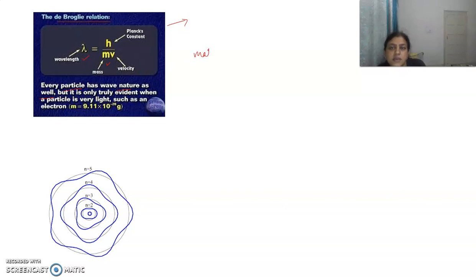Or we say that matter has dual nature. It can behave as a particle, and it can behave as a wave also. For this an equation was given: lambda is the wavelength, m is the mass of the electron, v is the velocity, and h is a constant, Planck's constant.